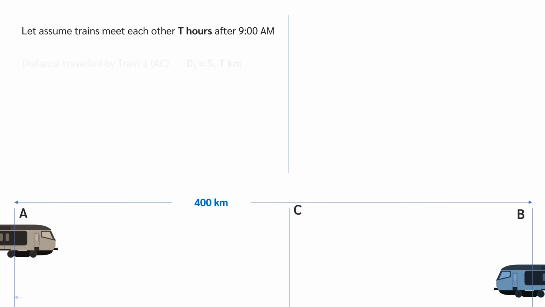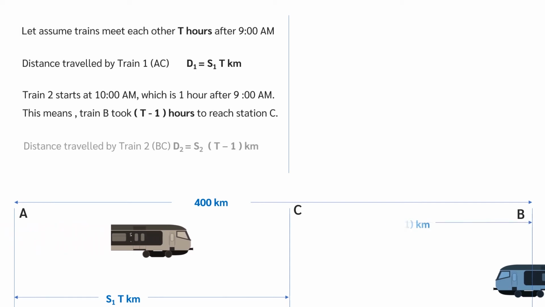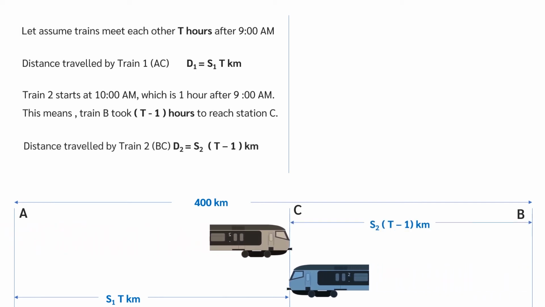So, distance traveled by train 1, from A to C, equals speed of train 1 into time taken to reach C. So, d1 equals s1 into t. Train 2 starts at 10 a.m. This is 1 hour later than 9 a.m. So, time taken to reach point C is t minus 1 hours. Distance traveled by train 2 equals speed of train 2 into time taken to reach C from B. So, d2 equals s2 into t minus 1.